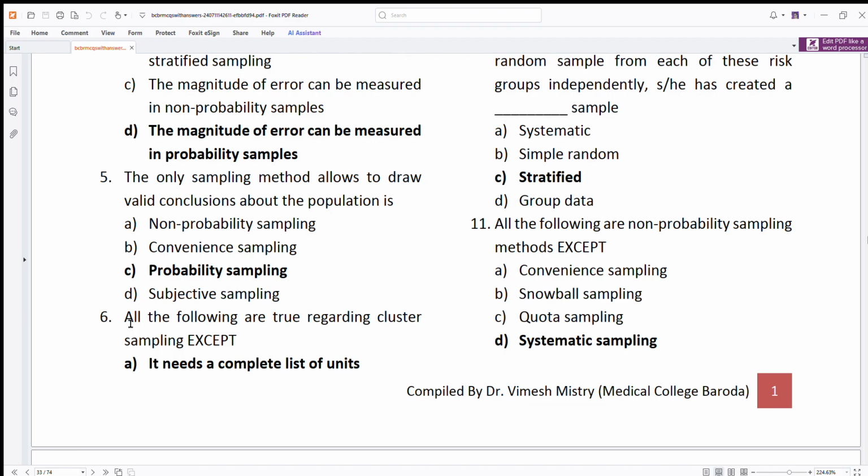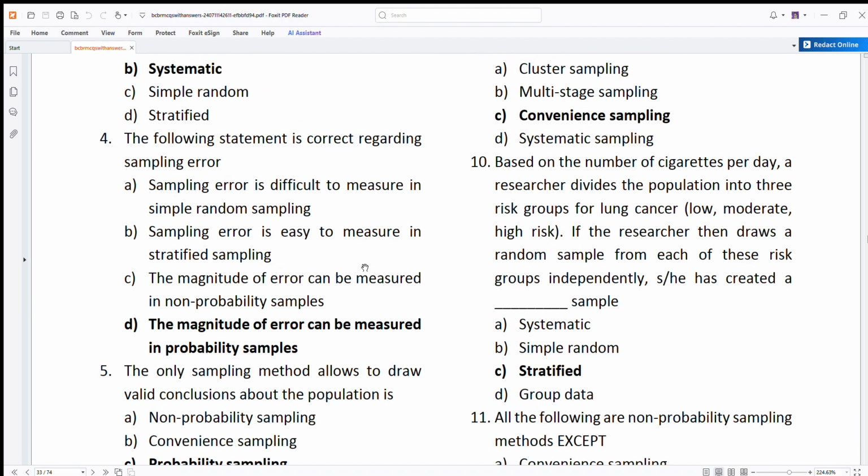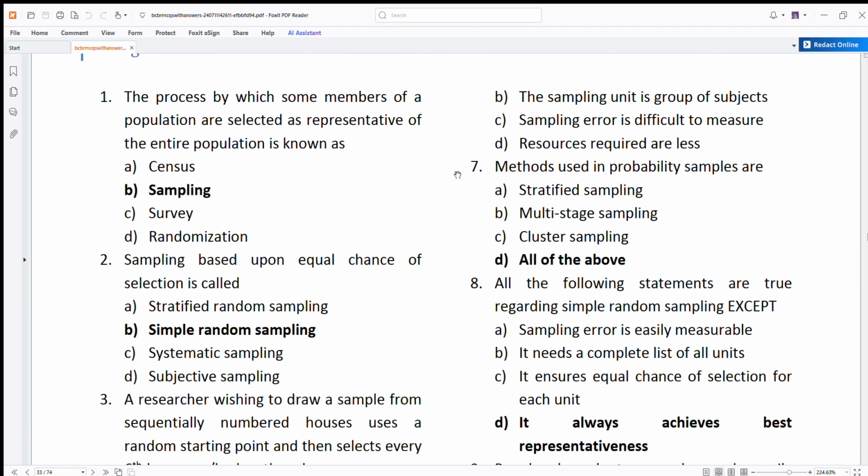All the following are true regarding cluster sampling, except it needs a complete list of units. No, it doesn't need a complete list. Sampling error is difficult to measure because it is a cluster. Which methods use probability sampling? This is important. Stratified, yes. Multi-stage, yes. Cluster, yes. All of the above, correct.